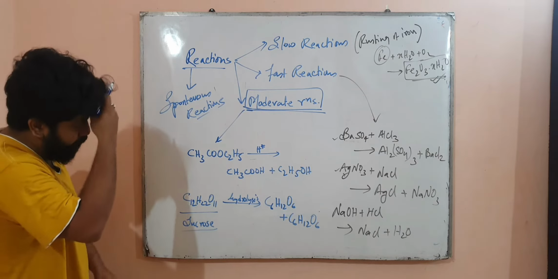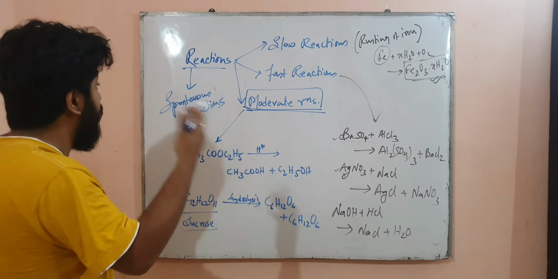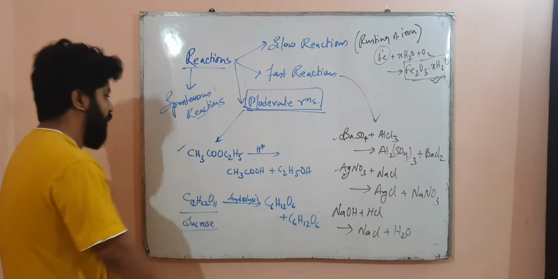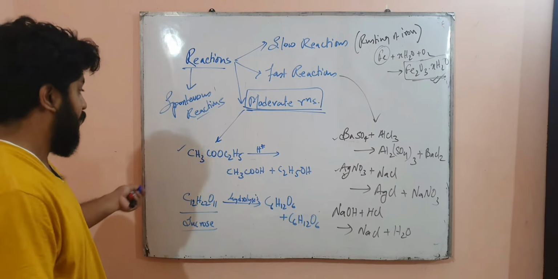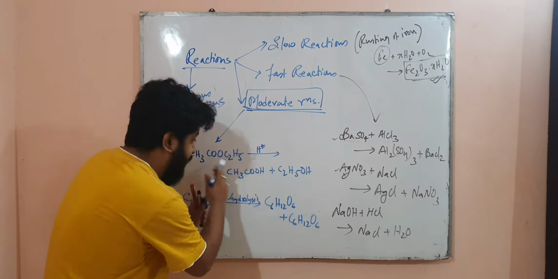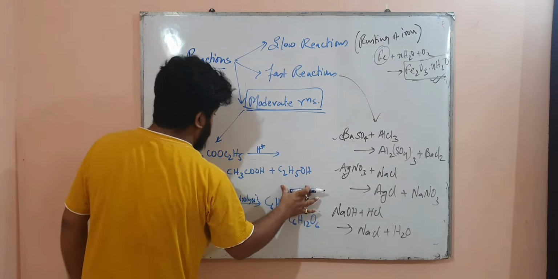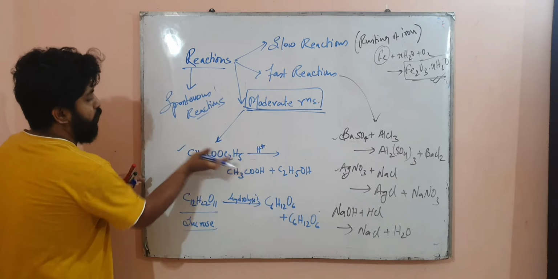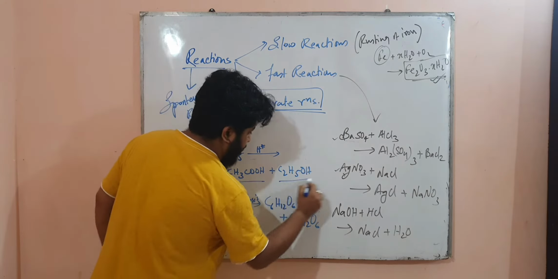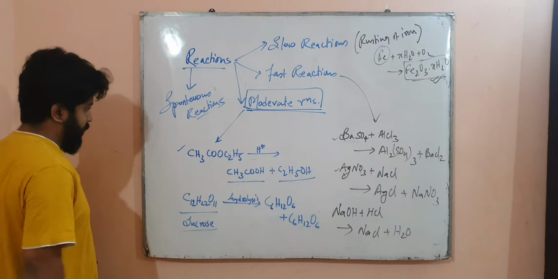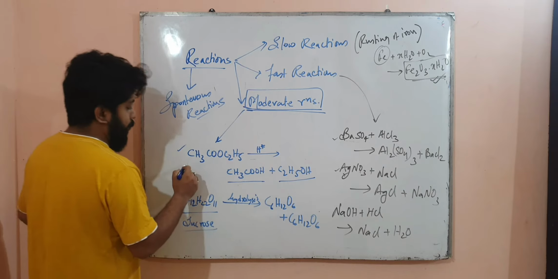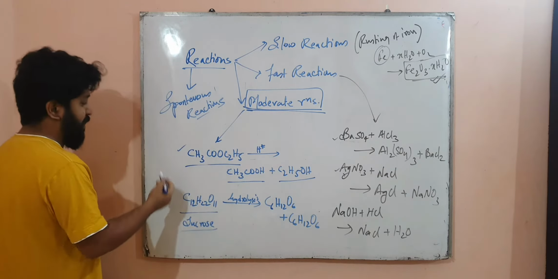Then making of soap, this is hydrolysis of ester. Then again, making of soap is the opposite reaction of it, the reaction of CH3COOH with C2H5OH to give CH3COOC2H5. That is, when a carboxylic acid reacts with an alcohol, they give back the ester, or we say it's soap.